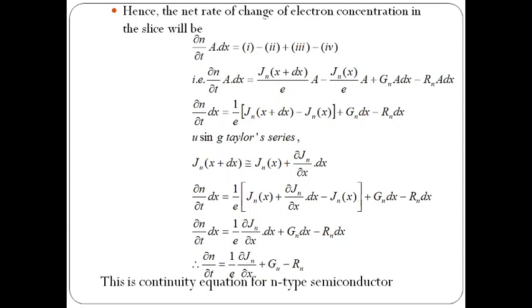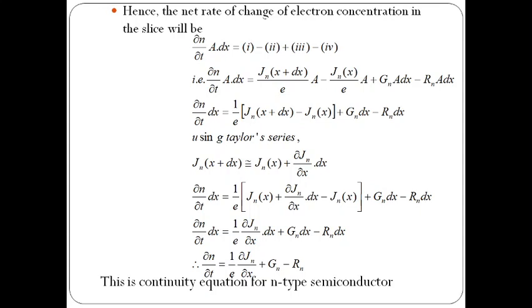So entering into this slice can be written as Jn of x plus dx by e into A, leaving is Jn of x by e into A. Generation is again addition. So adding or generating the electrons in the slice, it is Gn into A dx. Recombination is nothing but disappearing or decreasing the carriers, it is nothing but minus Rn into A dx.